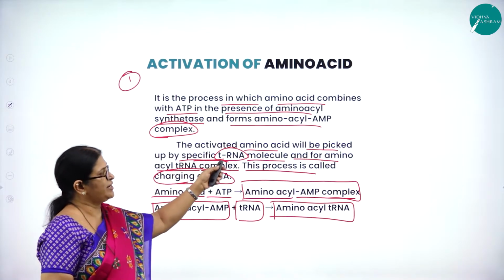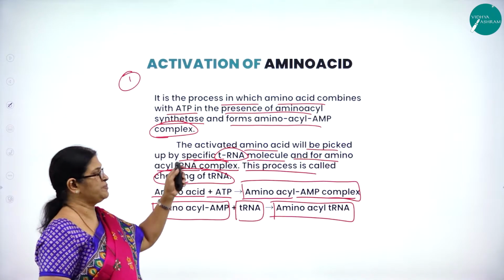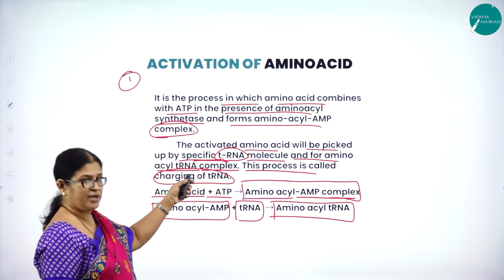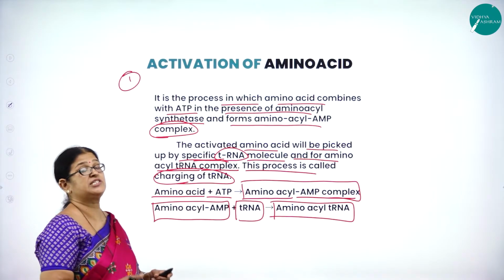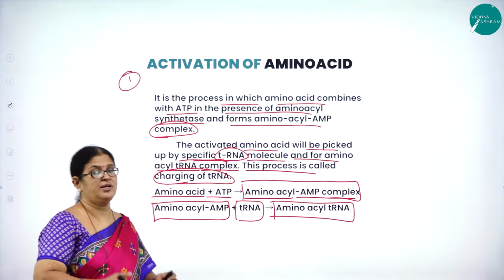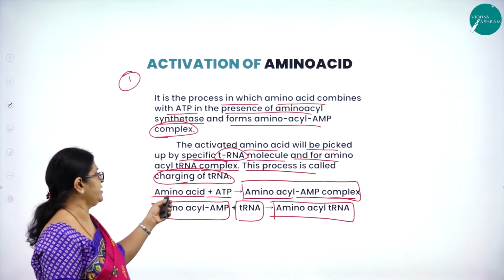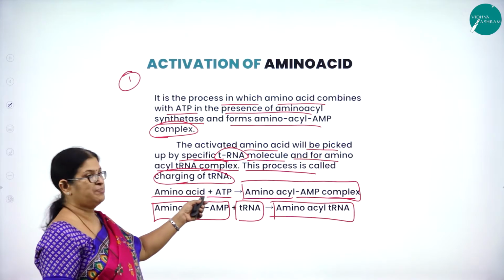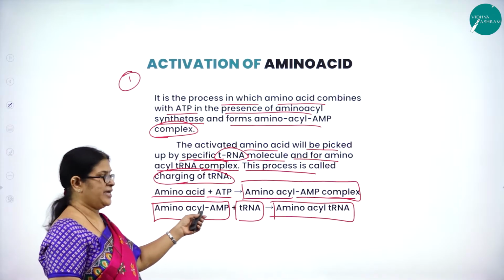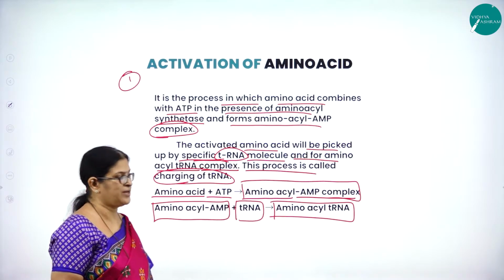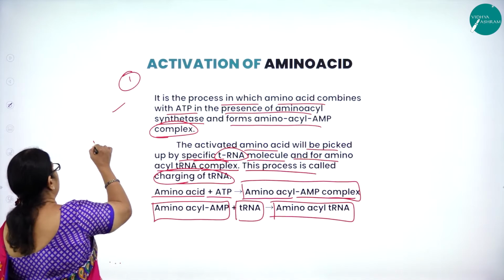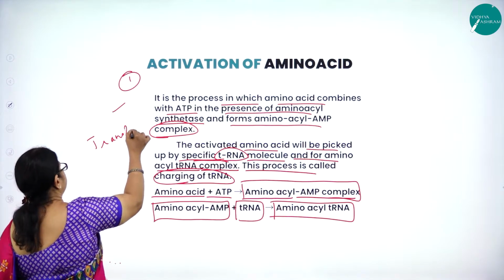Next, the activated amino acid will be picked up by a specific tRNA molecule to form the amino acyl tRNA complex. This process is called charging of tRNA. Now the tRNA is ready to pick up the amino acid and give it to rRNA. So this is how amino acid plus ATP forms amino acyl AMP complex, and amino acyl AMP plus tRNA forms amino acyl tRNA. This is the first very important step in translation.